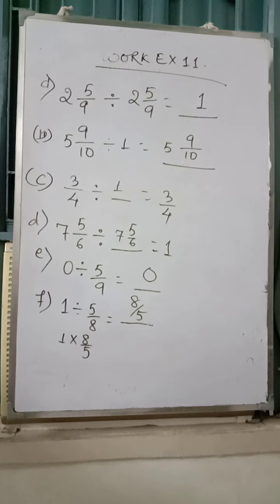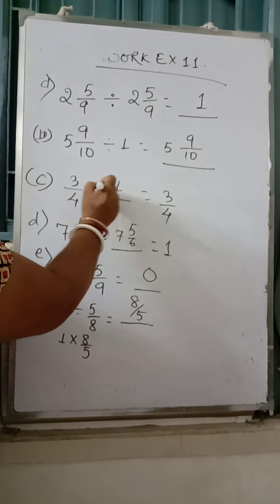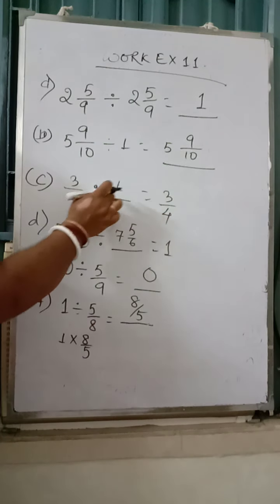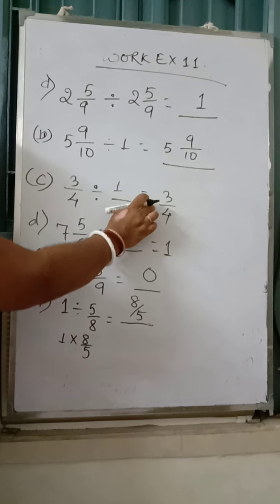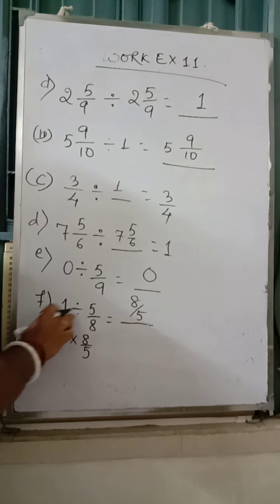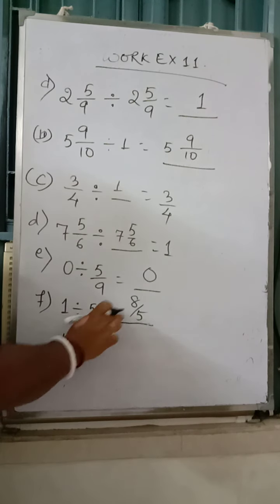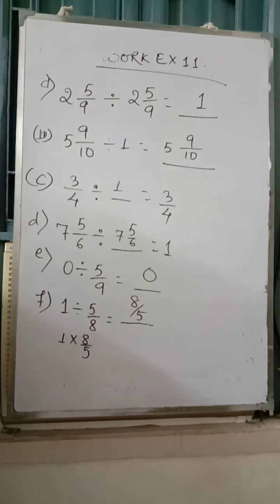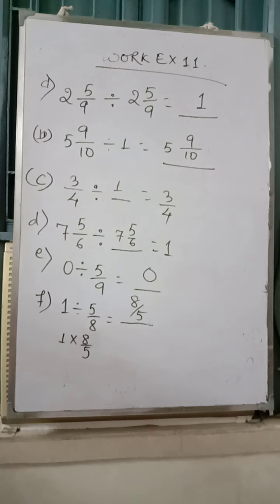See, there is a difference. If a number is divided by 1, it remains as it is. 3 by 4 divided by 1 remains 3 by 4. But if 1 is divided by a fraction, we get its reciprocal. So this answer would be 8 by 5.